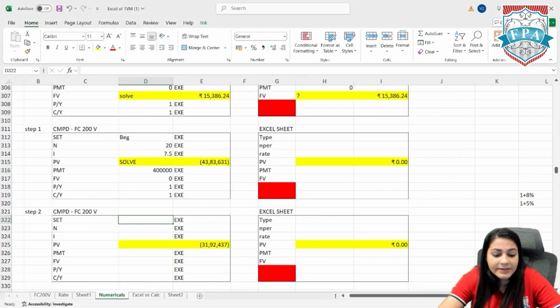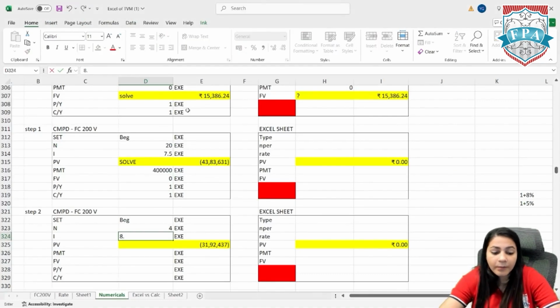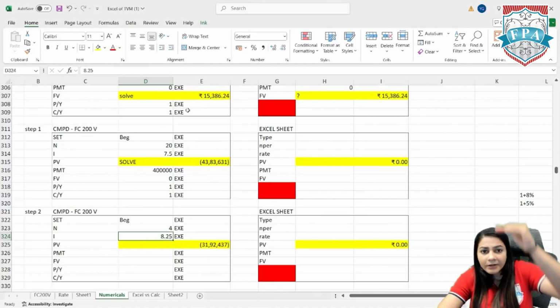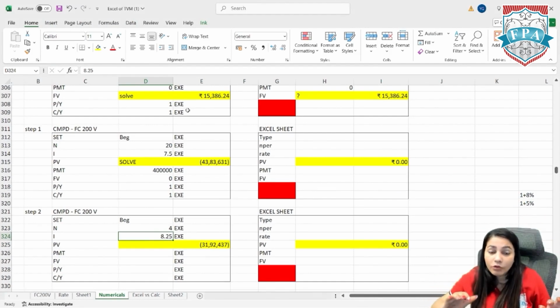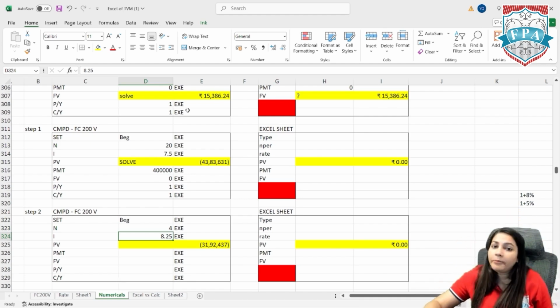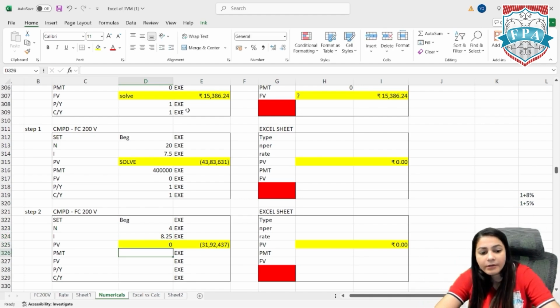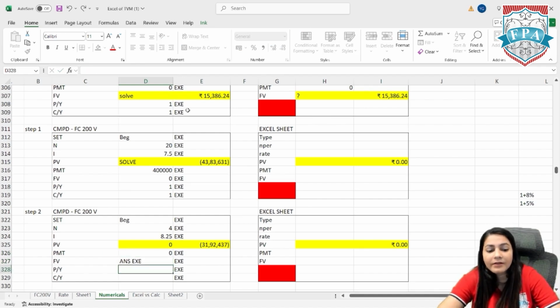So again, set beginning. NPER 4 years. These 4 years. Rate changes to 8.25. Be very careful. 8.25. And always in your calculator, start from set. Do not just change things in between and solve it. No, you will miss out on something. Always start from set. Each and every step of each and every question. Okay, PV. What is the PV? We need to calculate it. PMT here is 0. Future value is answer, execute, or rather minus answer, execute.